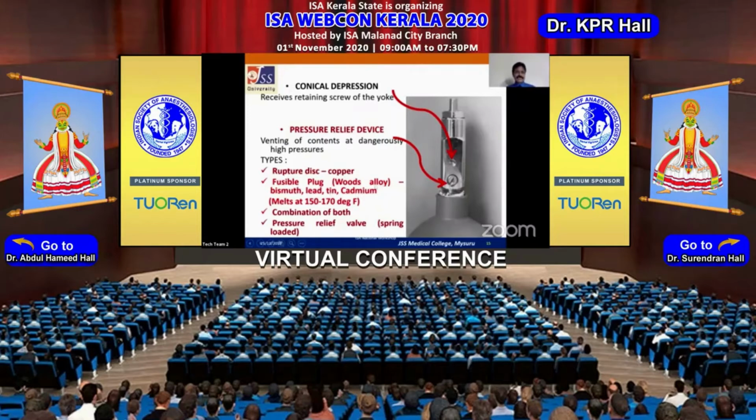It contains a Wood's alloy, made of bismuth, lead, tin and cadmium. This melts at a lower temperature of 150 to 170 degrees Fahrenheit. In Indian cylinders, even if you try to search for this pressure relief device, it is not there.